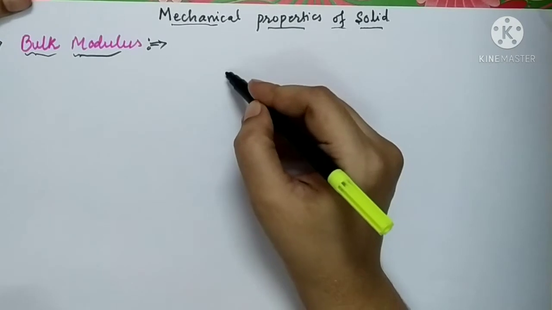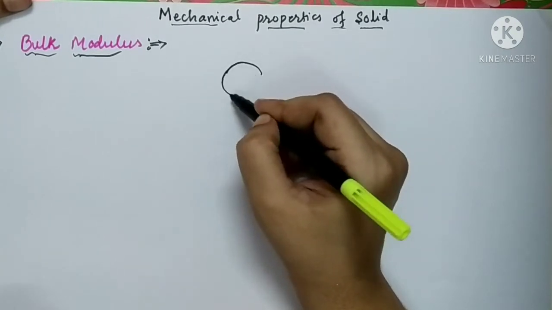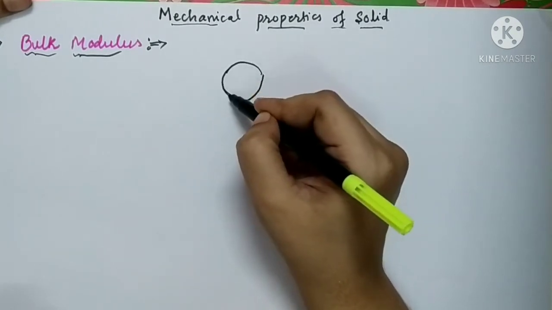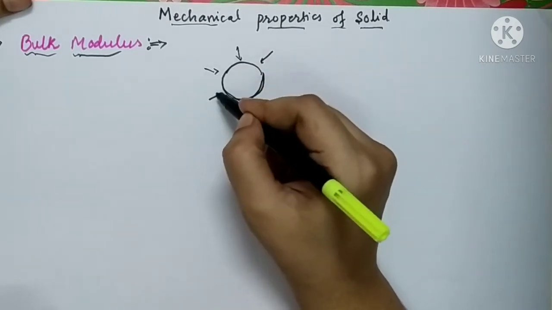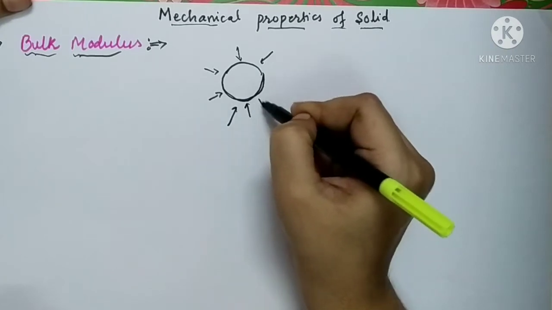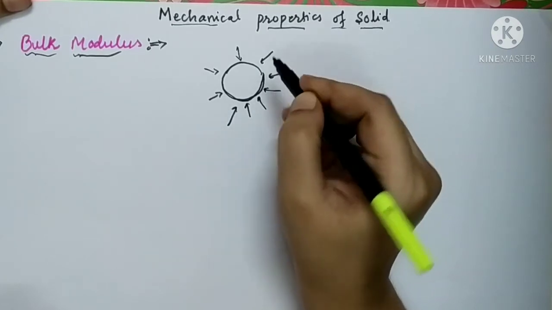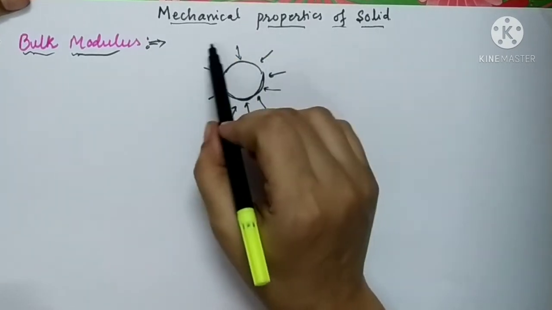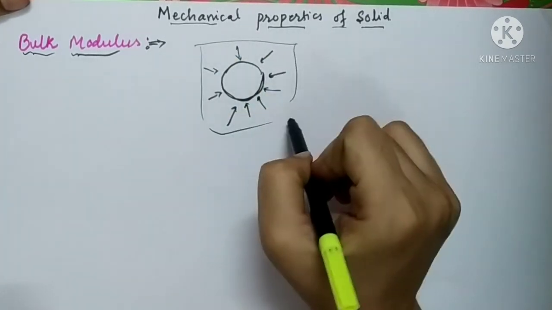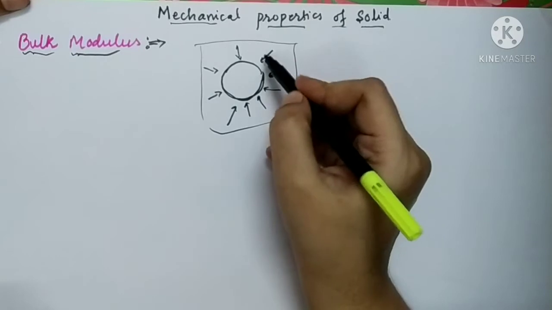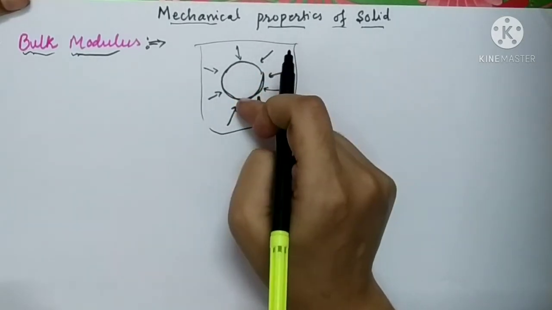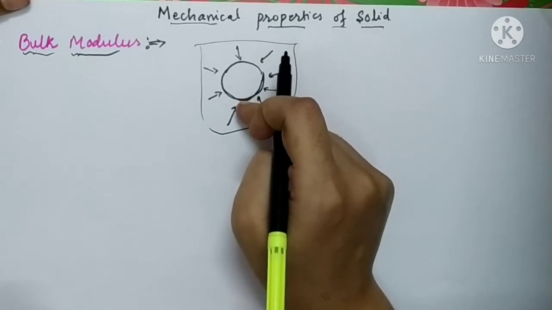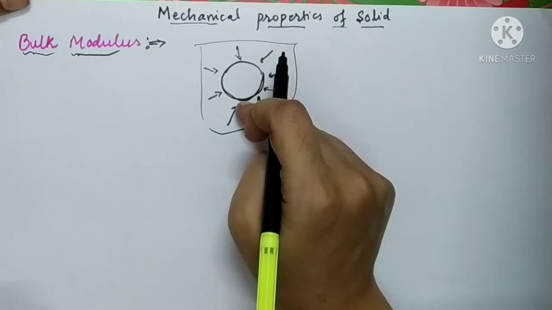For example, let us consider one sphere. If you want to change its volume, you have to compress it or expand it from all sides. For that, we are going to keep it inside water or inside a liquid. The liquid is going to exert force from all sides, and the sphere is going to be compressed. Hence, there will be a change in the volume of the object.